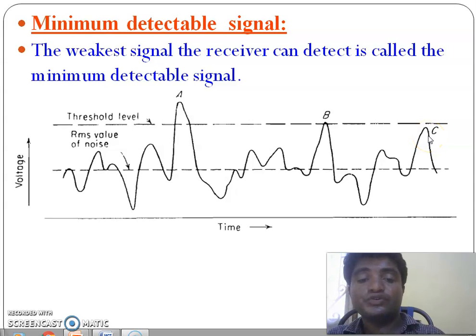So if the threshold level is too high, you can miss the targets. If the threshold level is set too low, the noise is also above the threshold and is considered as a target. That is called a false alarm.